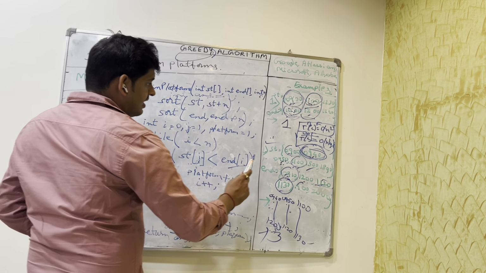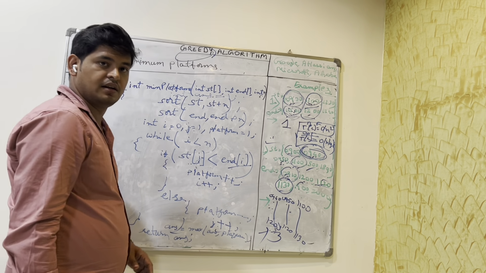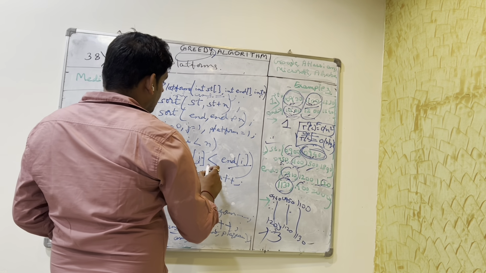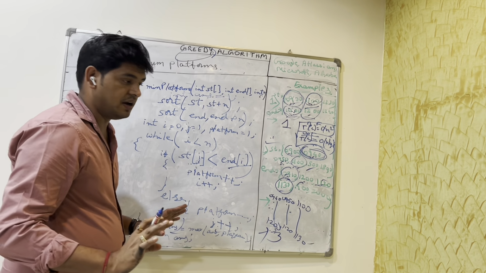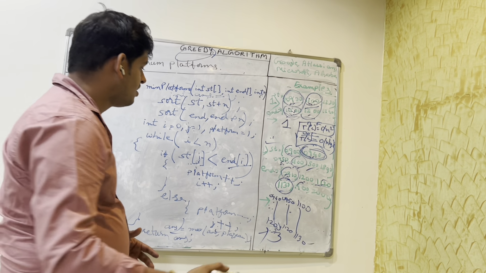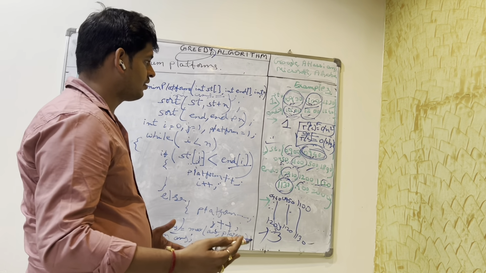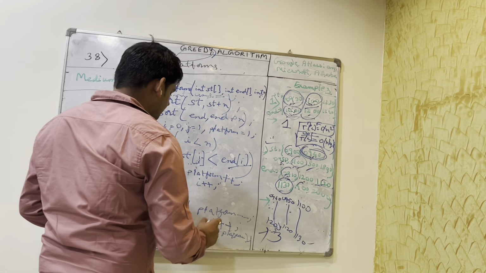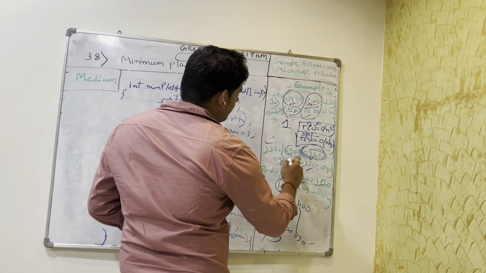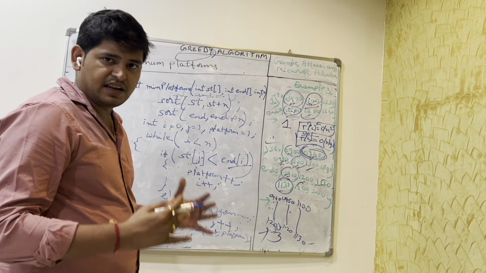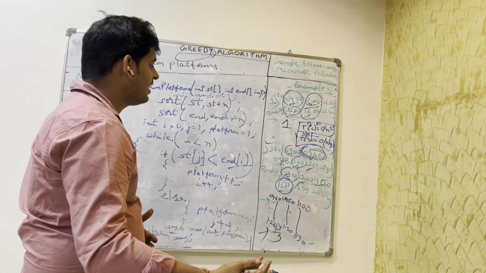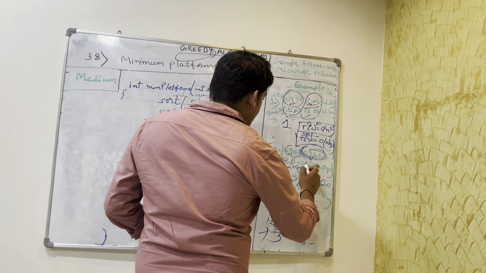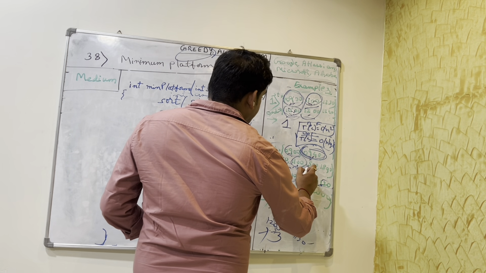Now this 11:20, is it less than 9:50? Because the next is 9:50, right? 9:50 is not greater than 11:20. That means we need to increase the number of platforms. So the number of platforms will become 1 again. Now we do it for 11. Is 11 greater than 11:20? No. Then the number of platforms will again increase to 2. And then once this is done, then for this one it will happen.